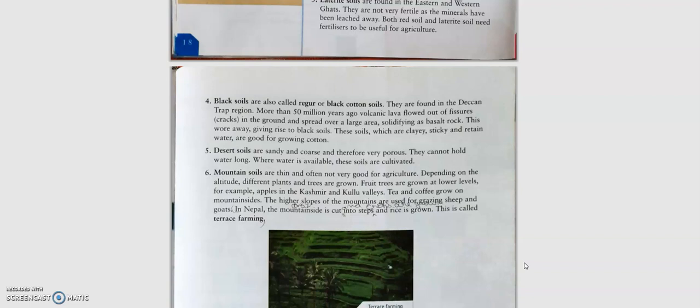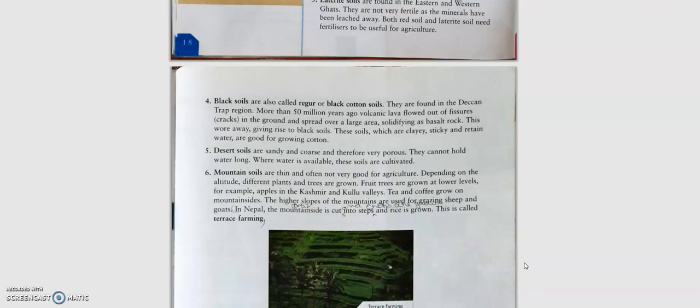Next, we come to desert soil. Now, desert soil, as the name suggests, do you think they are very good for crops? No. They are sandy, they are coarse, and they do not retain water at all. They are very porous. Sand, as you know, if you pour water on sand, what happens? It disappears. So same with desert soils.